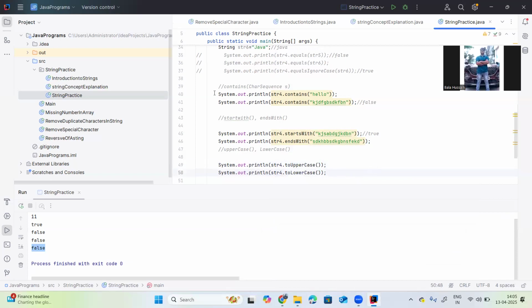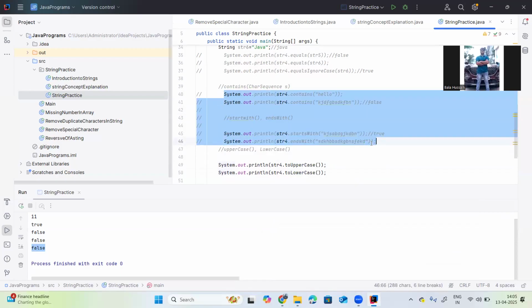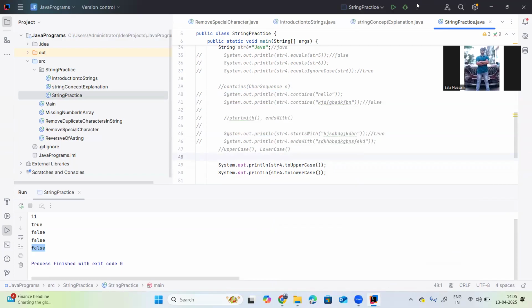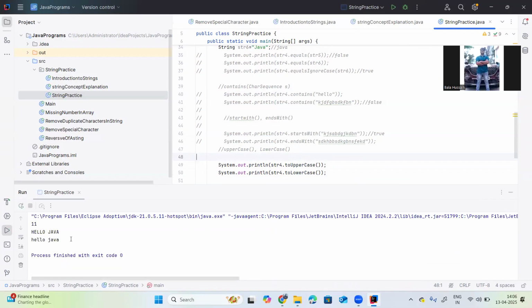Now let me execute it. Yes, first it is converted into uppercase, HELLO JAVA. Then the second one is hello java, the lowercase.